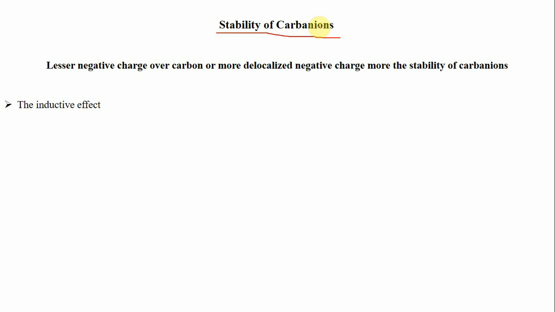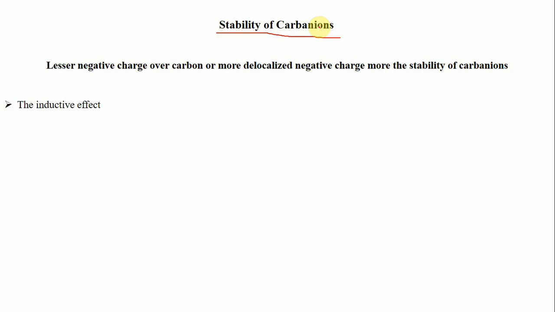Now in general, the stability of carbanions depends upon the charge present over carbon. These carbanions are unstable in nature because of the presence of negative charge over carbon. So we can say the less negative charge present over carbon, the more will be their stability. So in general, any factor that removes this negative charge from this carbon will increase its stability, and any factor that increases this negative charge over carbon will decrease its stability. So there are various factors that can affect the stability of these carbanions.